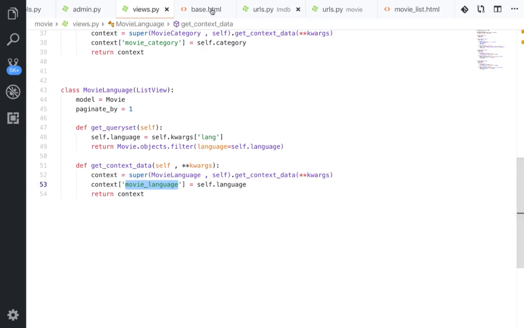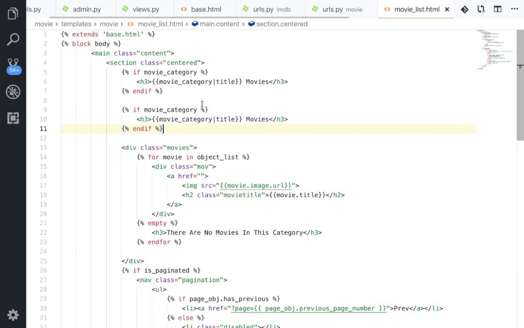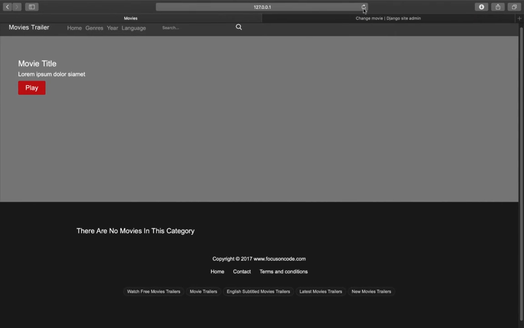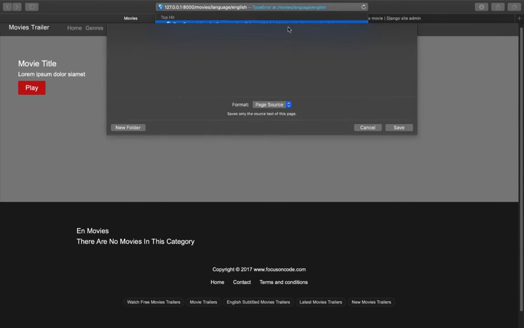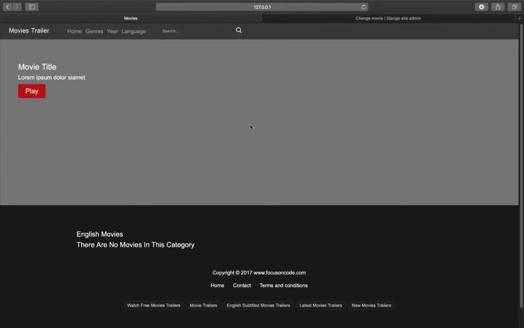If there is a movie language, we're gonna select this movie language. It moves. So we now should see English movies. So now English. Sorry. This is the English movies, and there are no movies in this category. Why actually?